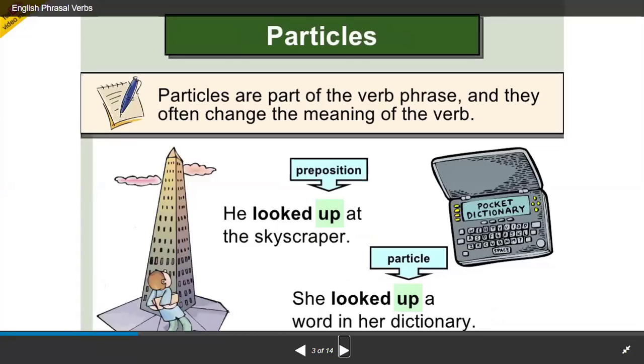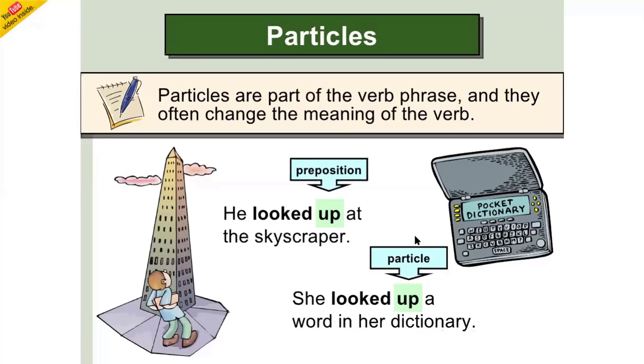Now, what are particles? Particles are part of the verb phrase and they often change the meaning of the verb. Okay, as I told you. Now, for example, here is the sentence: he looked up at the skyscraper. It's a preposition. Now, there is another sentence: she looked up a word in her dictionary. Now see, the particle is changing the meaning of both of the sentences.